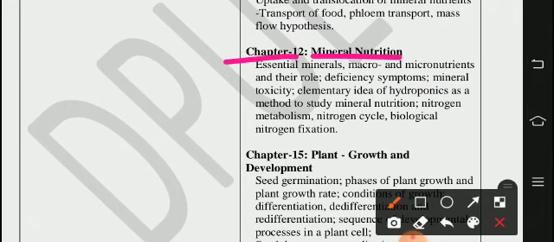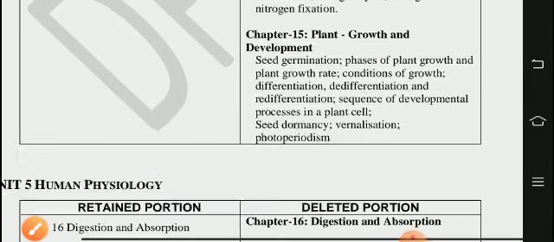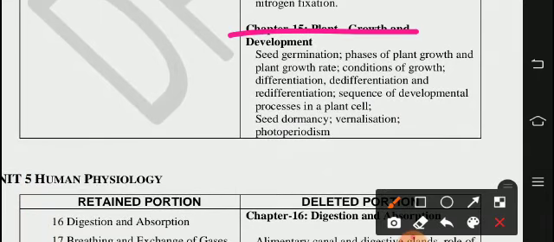In the 15th chapter, plant growth and development. In this chapter, deleted one: seed germination, phases of plant growth and plant growth rate, conditions of growth, differentiation and redifferentiation, sequences of developmental process in a plant cell, seed dormancy and vernalization, photoperiodism.